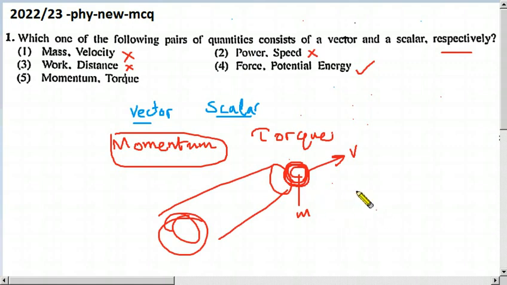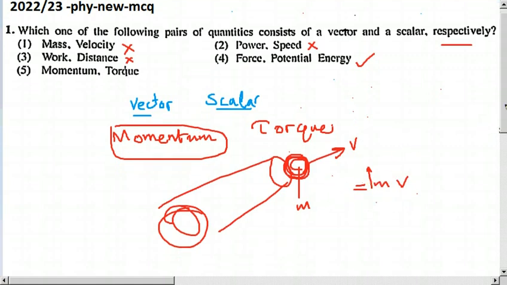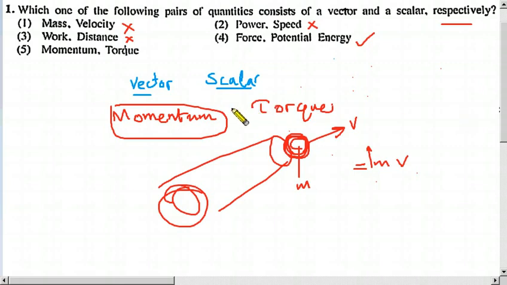So the equation for momentum is m times v. Therefore if one quantity is higher, then the momentum is higher. It is a vector because the velocity has a direction. Since the velocity has a direction, the mv term has a direction.